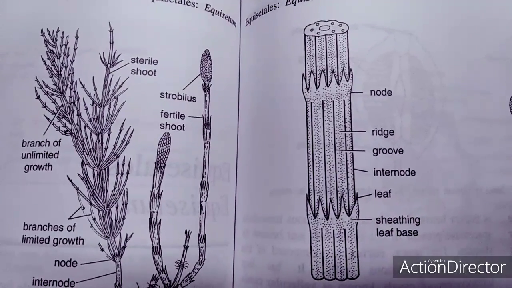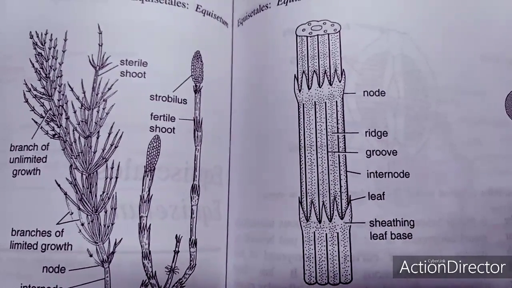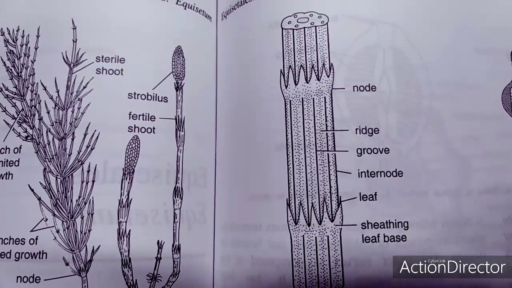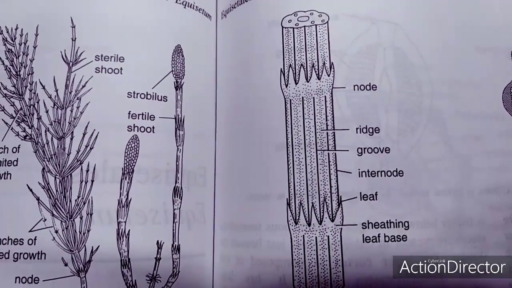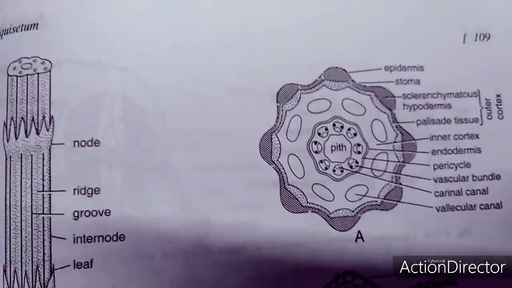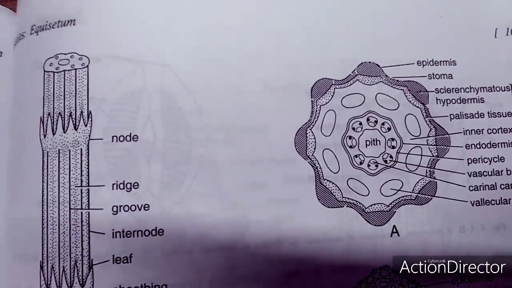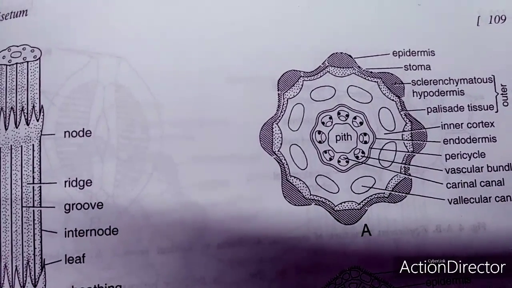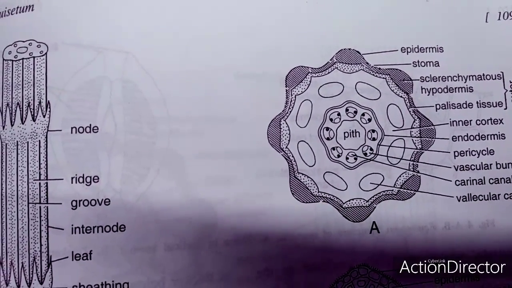But a very interesting one is this other structure, in which you can find a node, and in between two nodes there is an internode, there are grooves, and you can also find leaves coming out from the node, and also the ridges and grooves. This is another interesting point once you cut a section of the stem. The leaves are minute, scaly, and isophyllous.